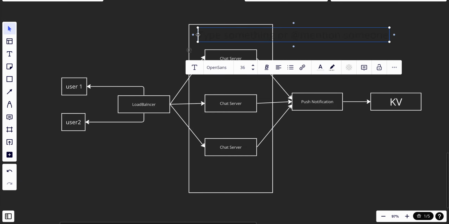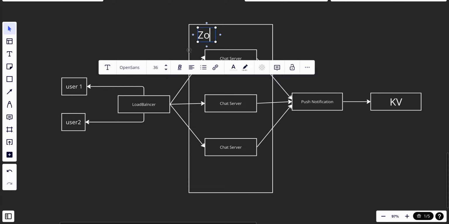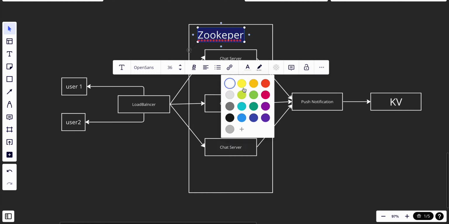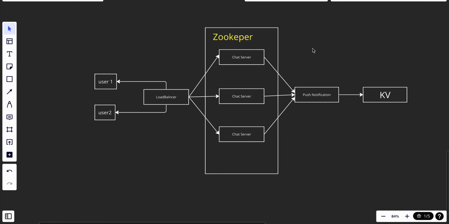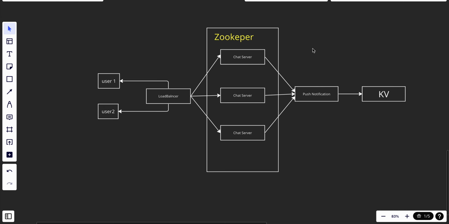So this will be called Apache Zookeeper, and I want to give it a color. Zookeeper will be the service discovery that will choose the perfect server for the user to connect with, and this is based on the user's geographics, like the user's position, where the user is.